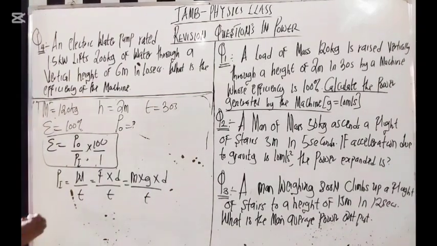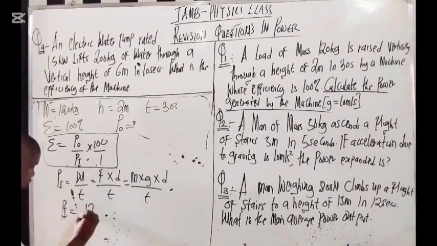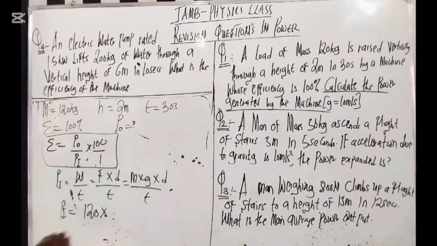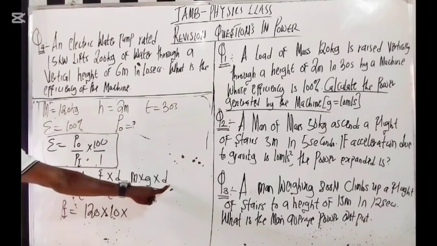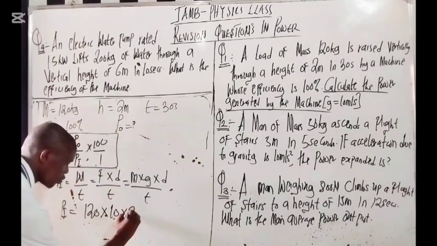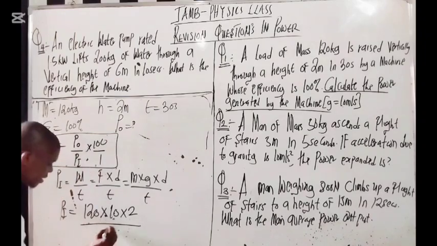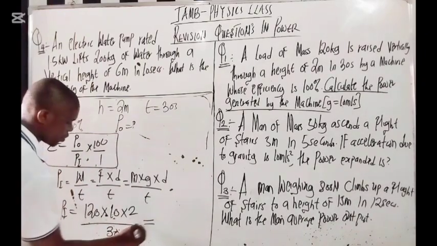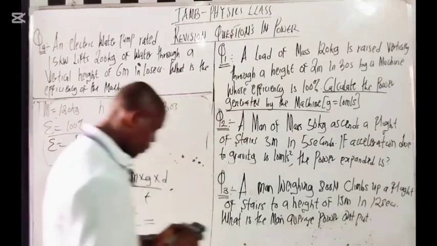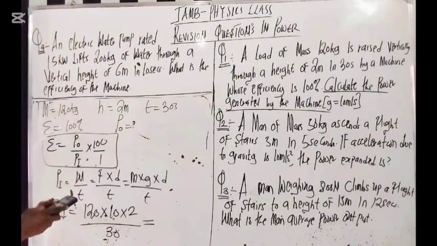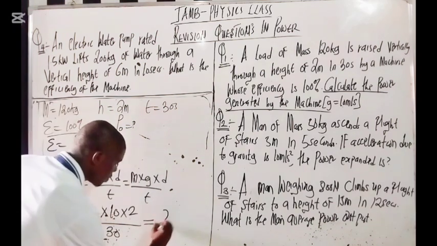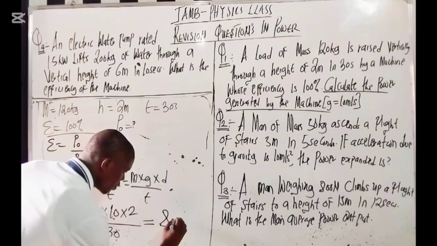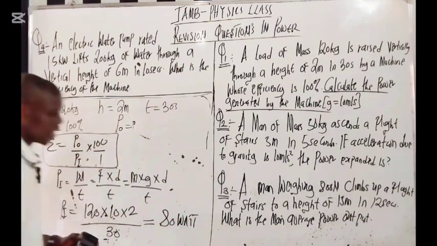This is how I got my power input: my mass is 120 times my g, which is 10, times my d, which is the height, 2, over my time, which is 30. So I put my values here. We have 120 times 10 times 2 divided by 30. Here we have 80 watts. It's okay, 80 watts.